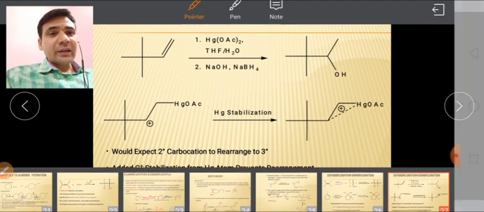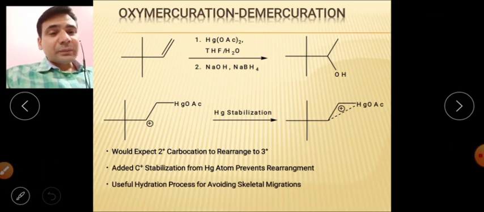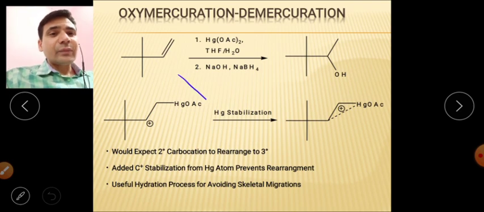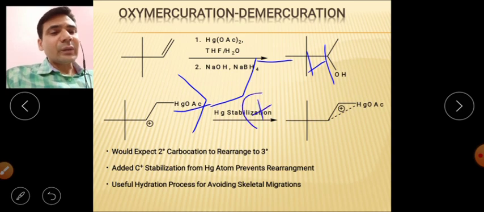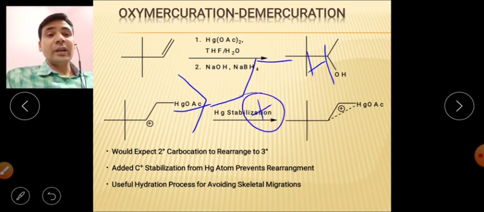My dear students, I am just doing the mechanism. Hydrogen will attach itself, and this will be the carbocation synthesized during the simple hydration process.